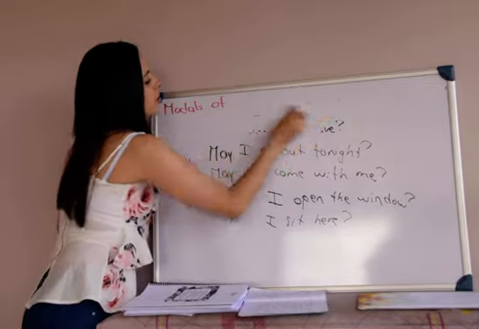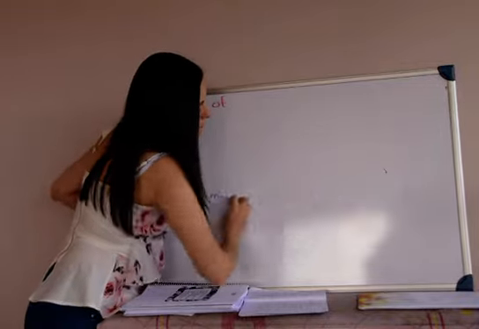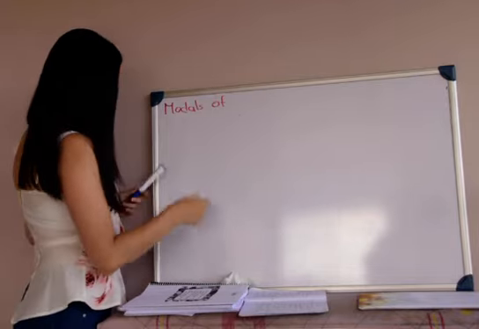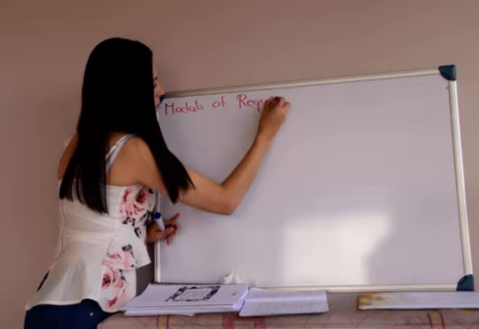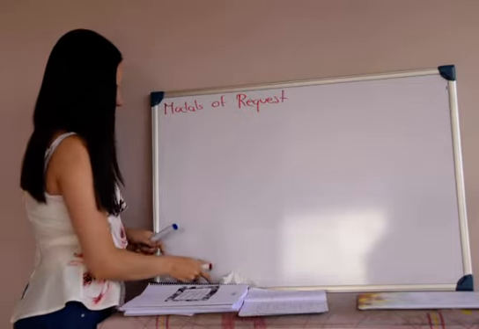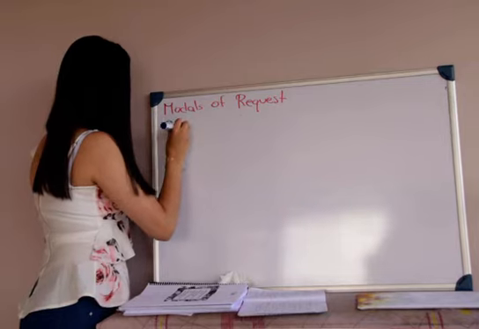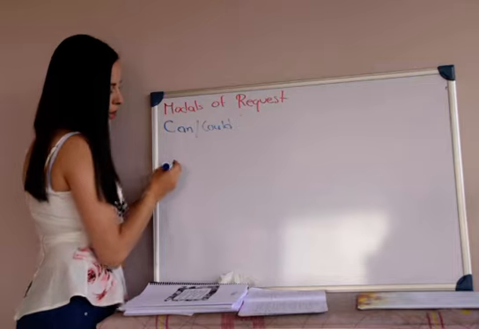Now, modals of request. We have again can and could.